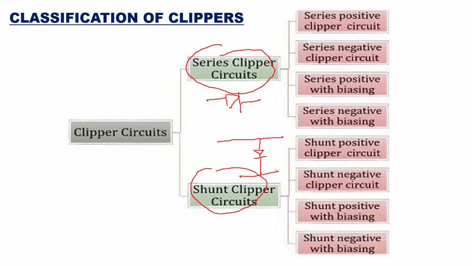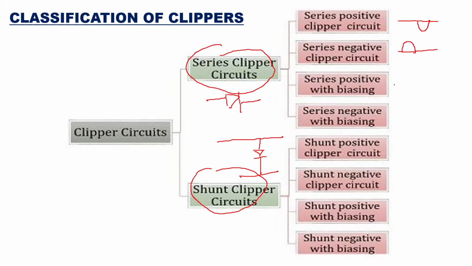In series also, you can see the first one as the series positive clipper, which will clip the positive half cycle, so the output will be only a negative cycle. You can have a series negative clipper, so you have only a positive half cycle and the negative half cycle is clipped.